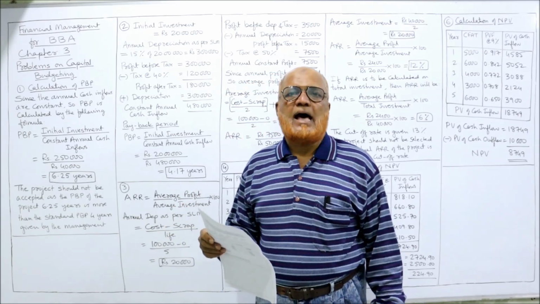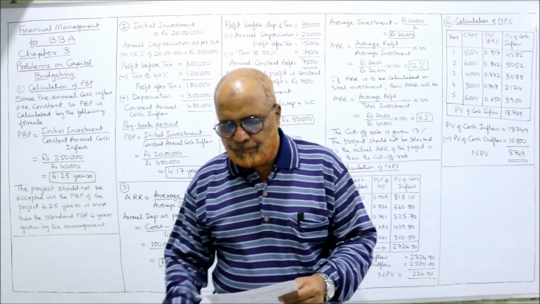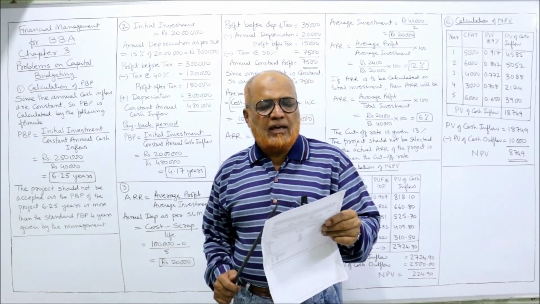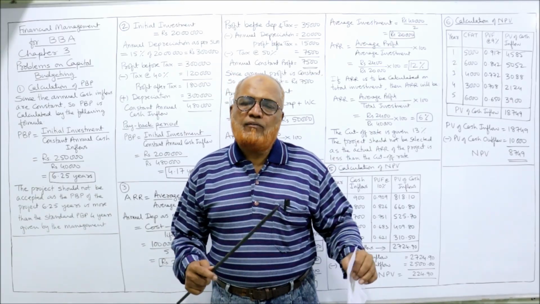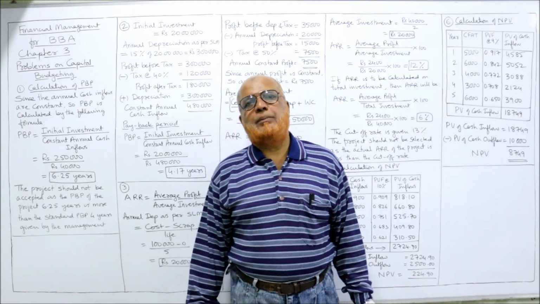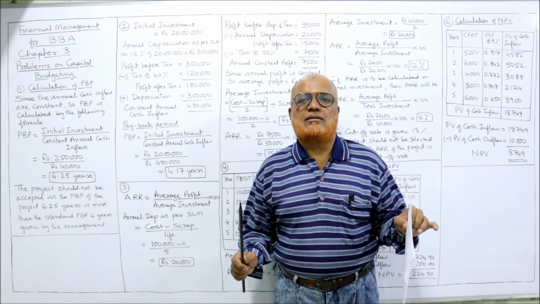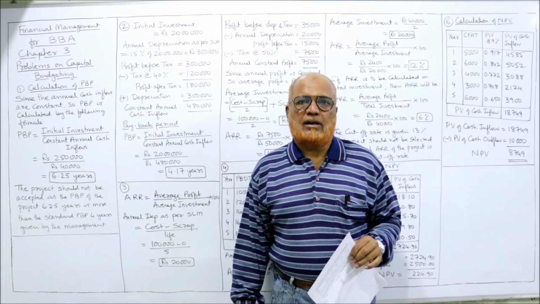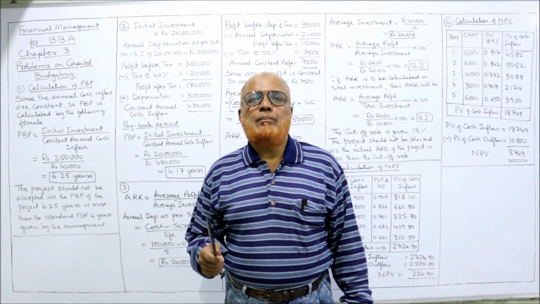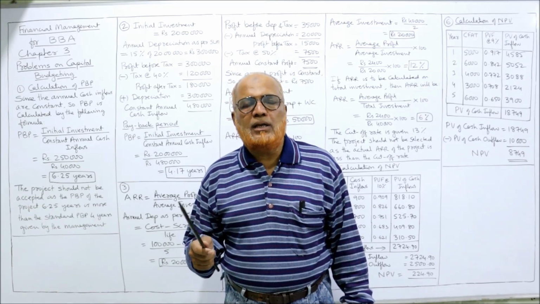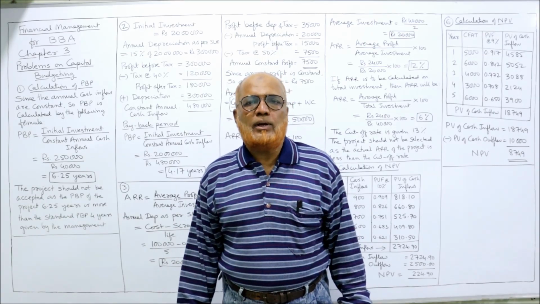Now we'll calculate what is the actual PBP for this project. How much is the cash outlay? 2,50,000. And every year it earns 40,000 rupees constant. In the theory video I have explained there are two techniques of calculating PBP. One technique when annual cash inflows are constant. Second, when it is uneven. Here it is constant. So simply apply the formula: PBP is equal to initial investment divided by constant annual cash inflow.